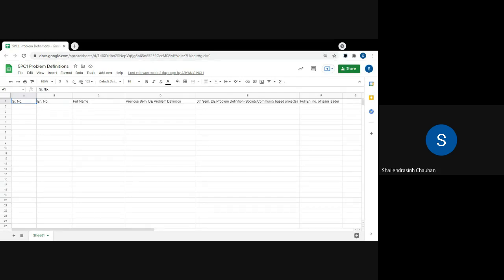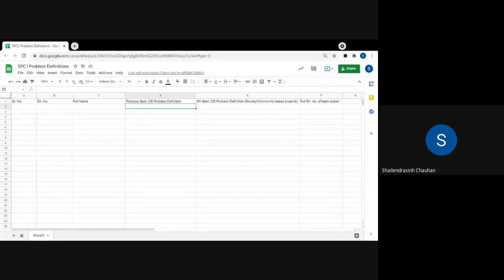So you all have received this email regarding this sheet. You can open this sheet and go through it. Now, in this sheet, what things do you need to enter? You need to enter your full enrollment number, your full name, then your previous semester's BE problem definition that you need to enter here.